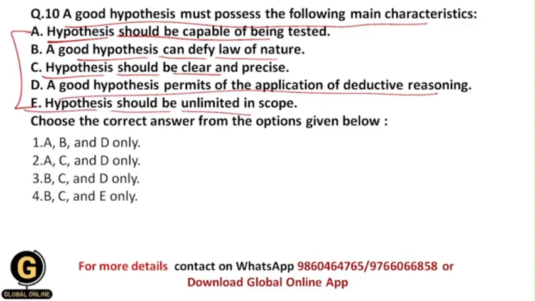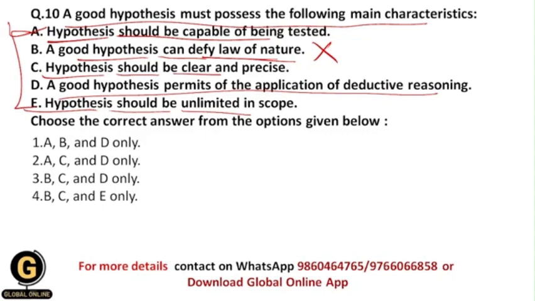Students, as we have seen earlier in yesterday's video, hypothesis should have testability. It means it should be capable of being tested, because we need to test the hypothesis so that we get the final results of our whole research process. That's why hypothesis should be capable of being tested. So this is one of the main characteristics of a good hypothesis. A good hypothesis can defy the law of nature: this is incorrect, because a good hypothesis should clearly specify and permit the law of nature. It should not defy the law of nature.